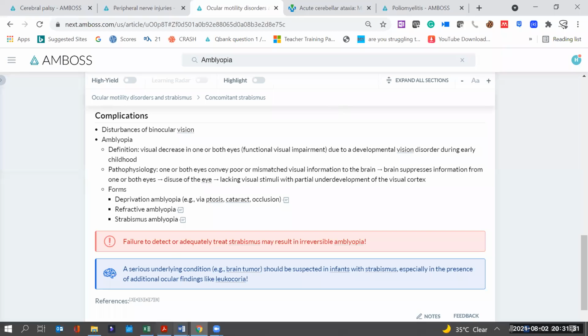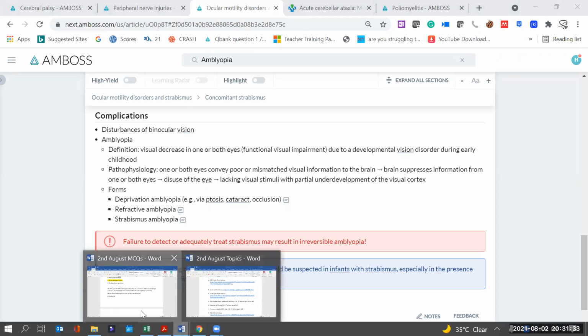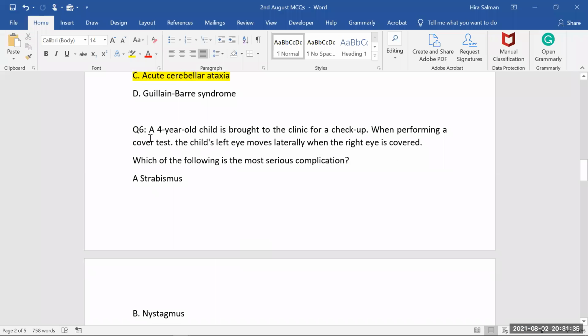So let's have a look at the questions here. A 4-year-old child is brought to a clinic for a checkup. When performing the cover test, the child's left eye moves laterally when the right eye is covered. That's a simple cover test just to check the alignment of the eye. We have already covered this one. If you cover one eye and the other eye goes to the lateral side, it means there is misalignment. There is strabismus. So strabismus will be confirmed on the basis of this cover testing.